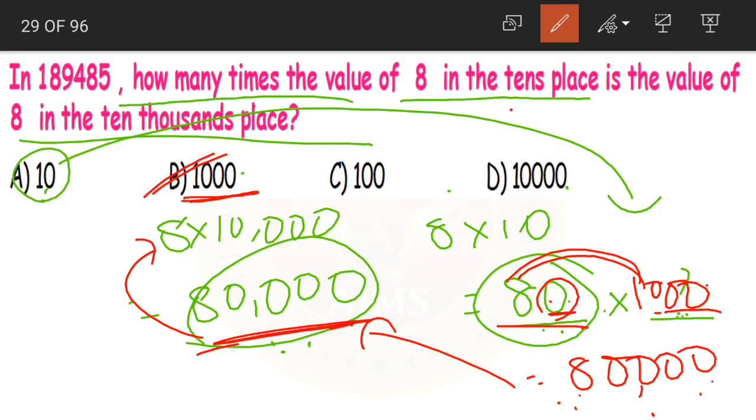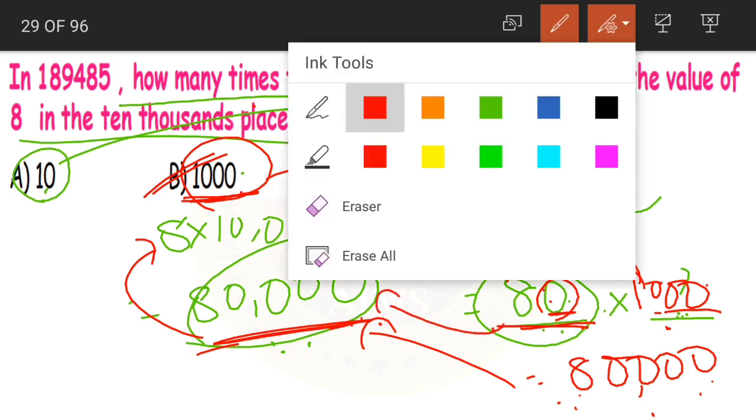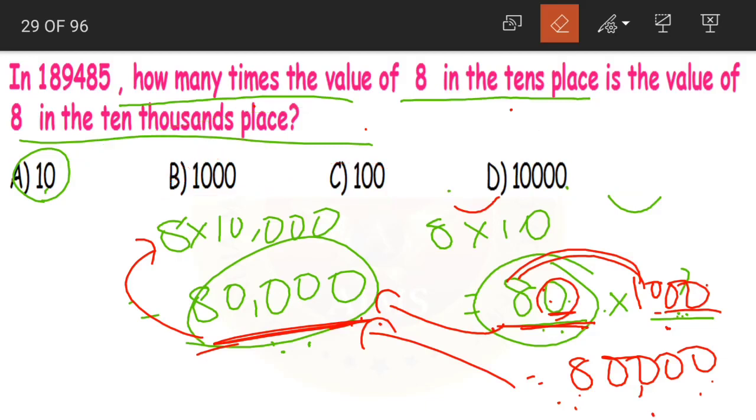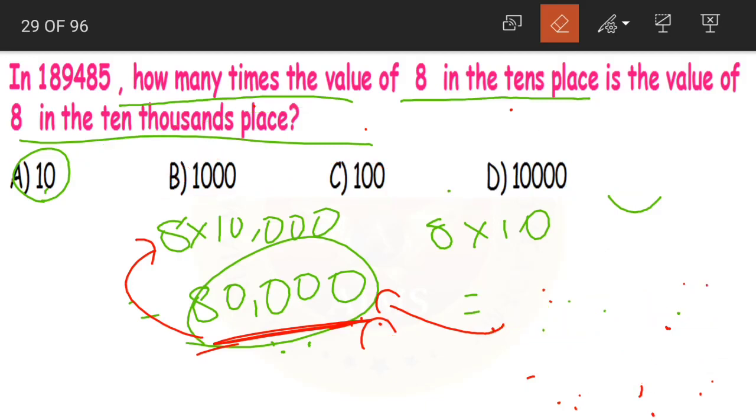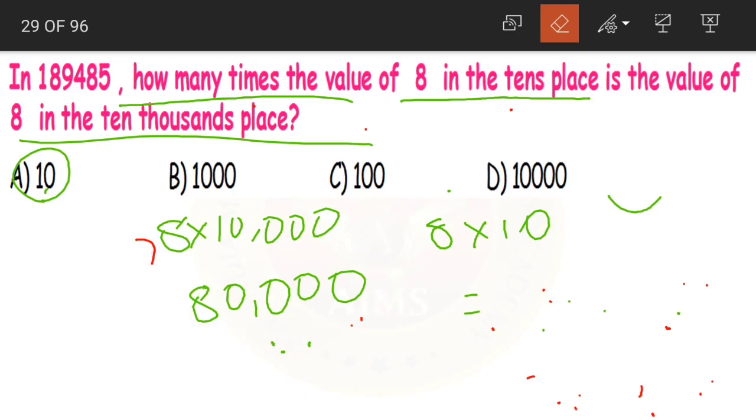The value of 8 in tens place is 1000 times the value of 8 in 10,000s place, sorry, 1000 times the value of 8 in tens place is the value of 8 in 10,000s place. Okay, now this is one way of solving it, that is by taking the options given. So take each option and check which one is the correct one.